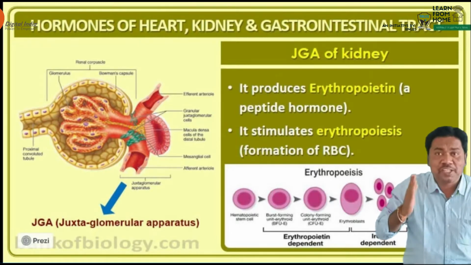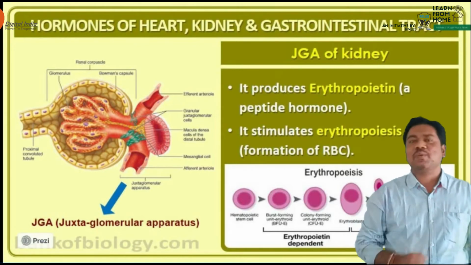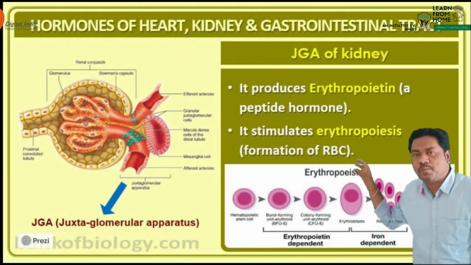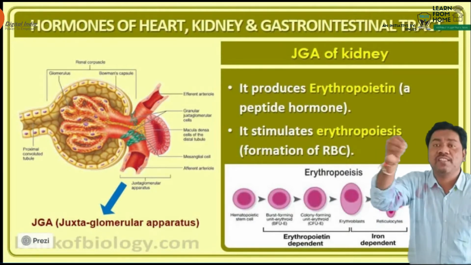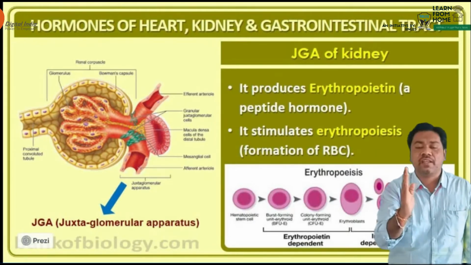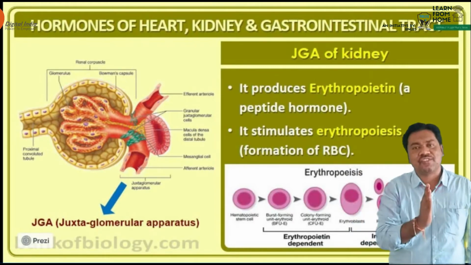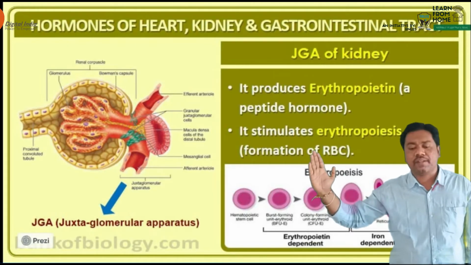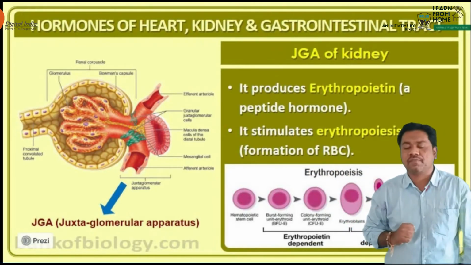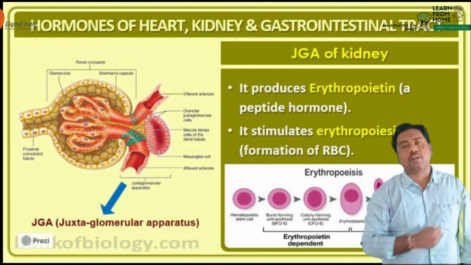But the kidney also helps in the production of a hormone, known as erythropoietin. This hormone is produced in the kidney by specialized cells. Those cells are known as JGA. What is the meaning of JGA? Juxtaglomerular apparatus or juxtaglomerular cells. It is responsible for the production of the erythropoietin hormone. It is a peptide hormone.